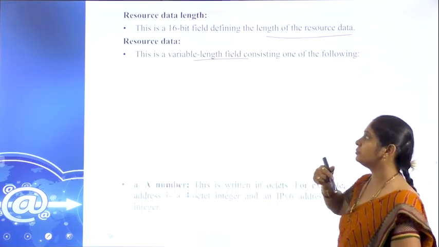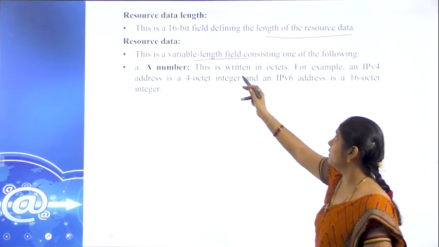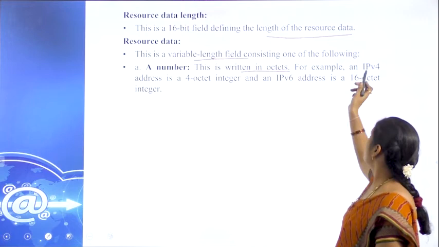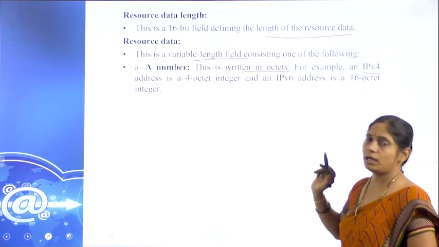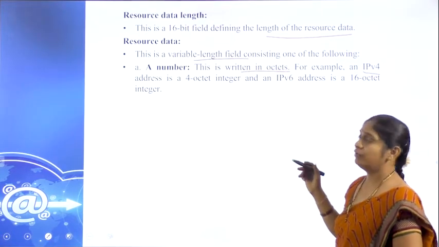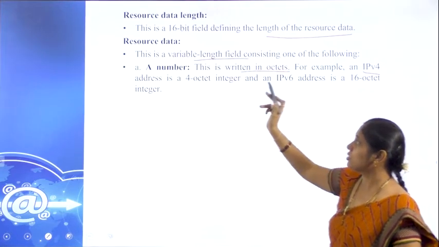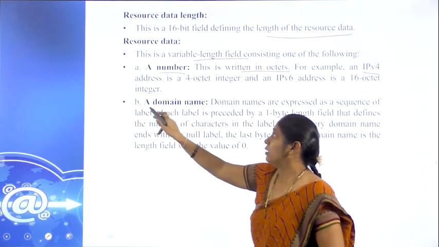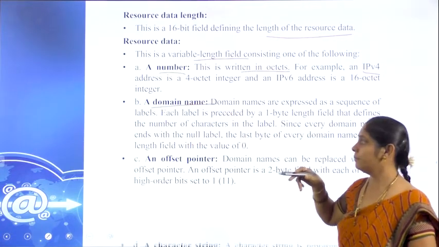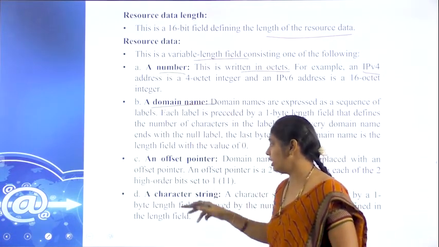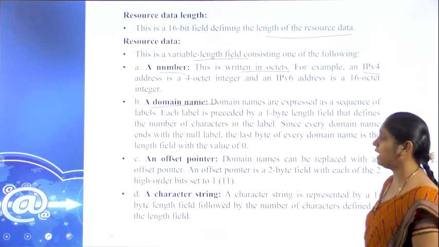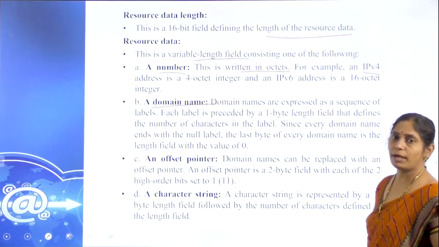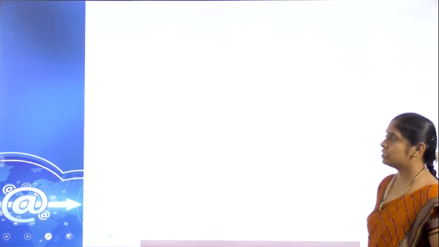Resource data is a number form, which changes based on the IPv4 and IPv6 address. So this resource data may be a number, a domain name, or an offset pointer followed by a character string. Any type of data can be used by this. So this is the frame format of resource records.